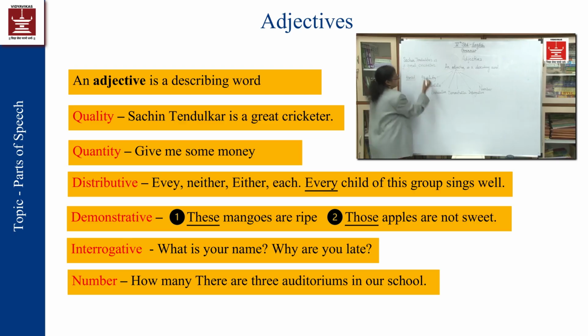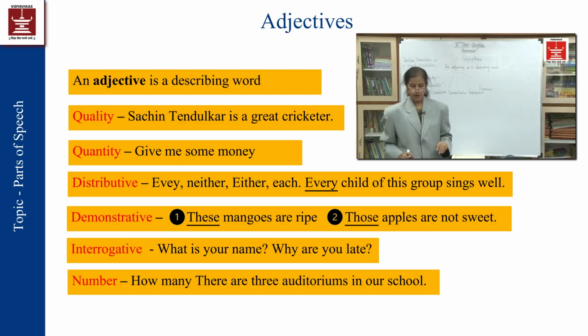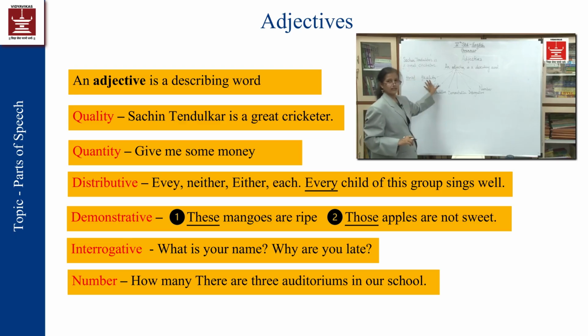So great will be the quality of that person. That means that word is an adjective of that noun. That is why it is called an adjective of quality. Now, the adjective of quantity means what?